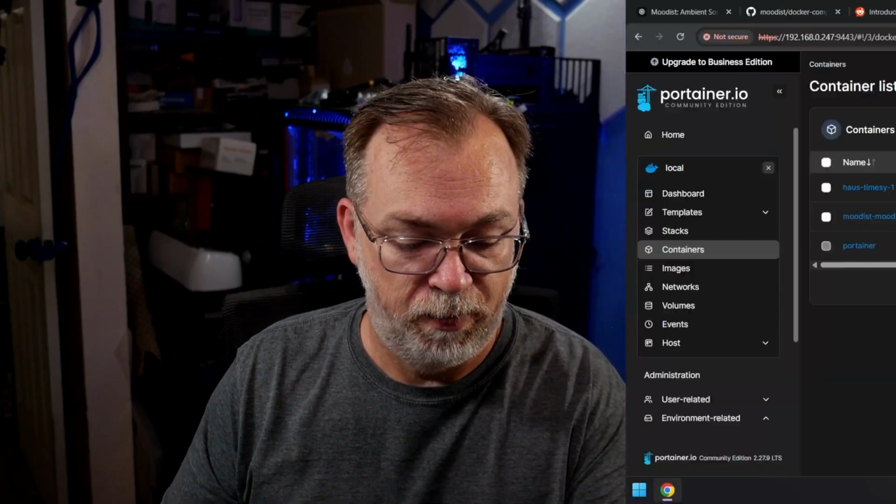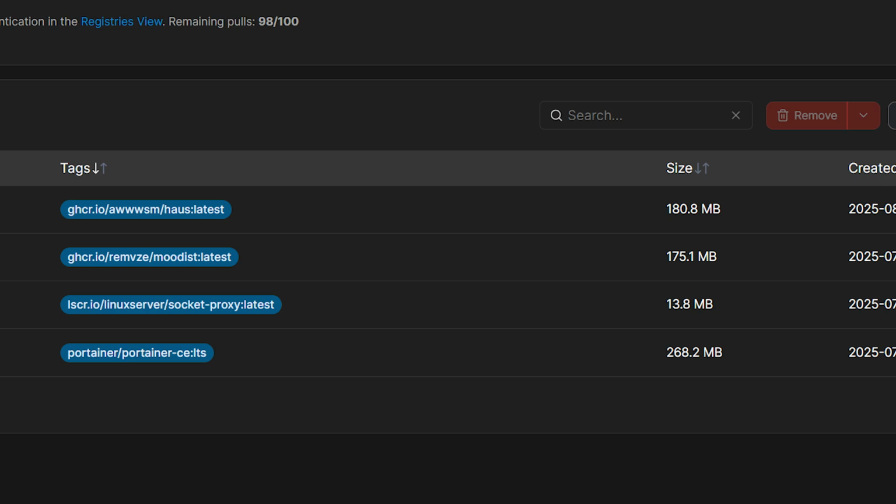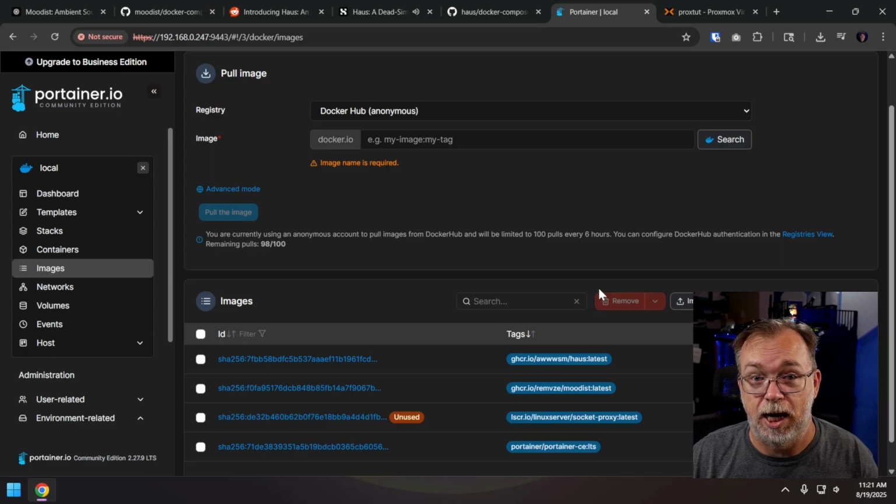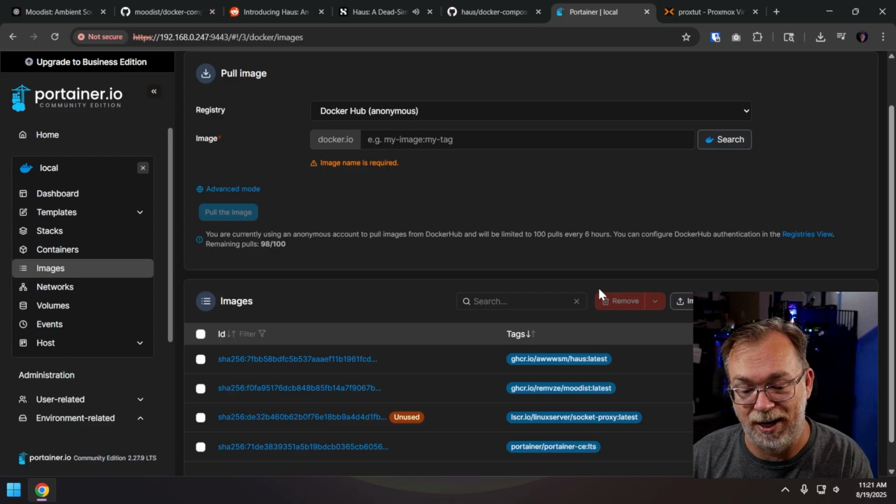So that is both Moodist and Haus. I think they're very cool projects that each do the same thing, but a little bit differently, and they have different features available to them. But again, same end result with what we're doing here. And I love that. The one thing I haven't looked at here, I'm back to my desktop and we take a look at the images. Moodist and Haus, they're both like 180 megs. So not going to take up hardly any space on your setup. And of course, I love when an image can have a lot of functionality and be very, very small.